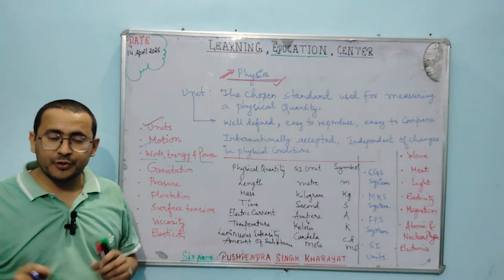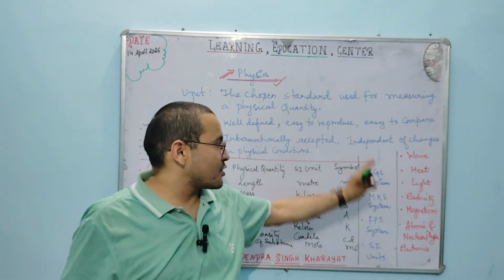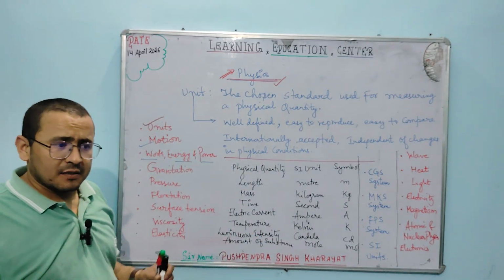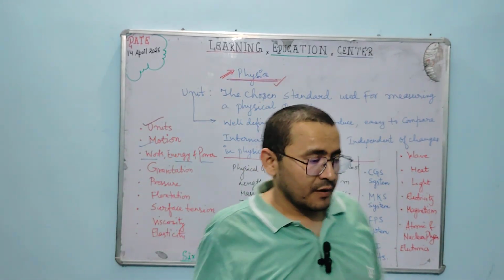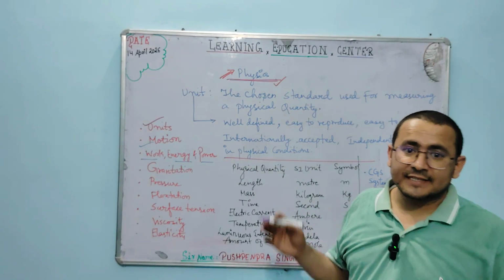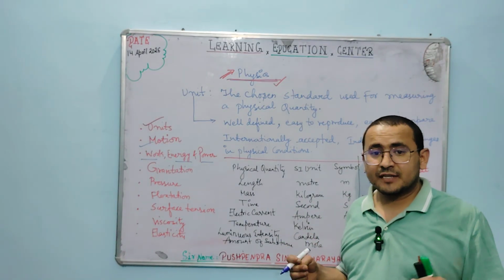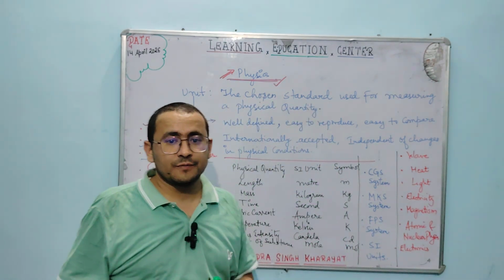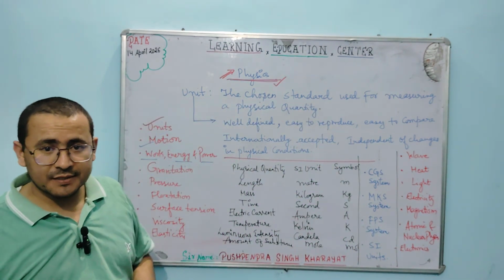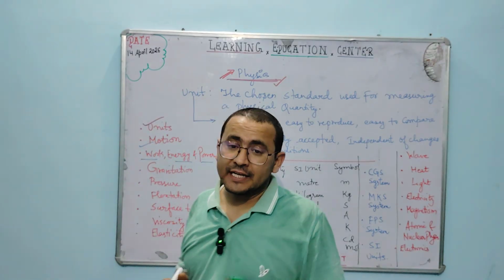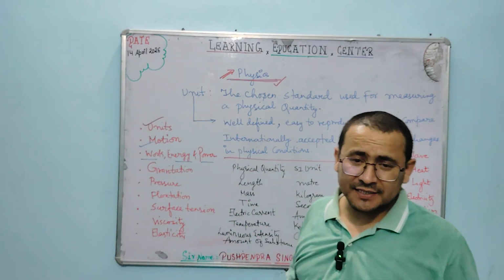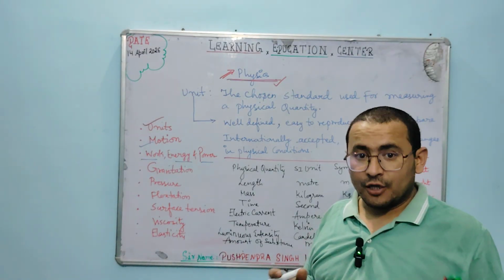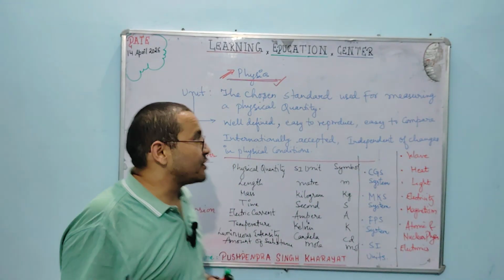So what are units basically? We will have a general discussion on units also. Physics comes up in examinations, competitive examinations, and from a knowledge point of view: any debate, discussions, research scholars, any kind of knowledge gathering.